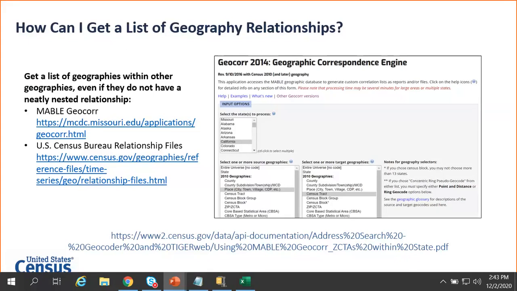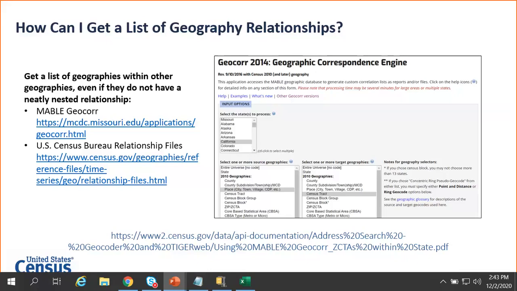One way that you could get this information is through the MABLE/Geocorr. We also have some relationship files through the U.S. Census Bureau with the links on the left. And what this would give you is a list of all of a particular geography within another geography. In this case, a list of all of the census tracts within each city in California. Now, those census tracts may be fully within the city or just partially within the city.